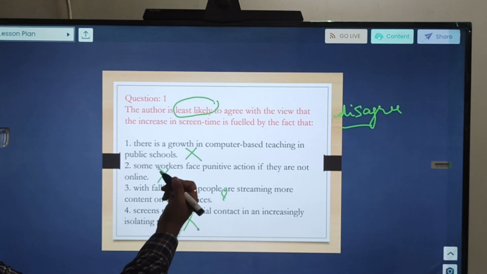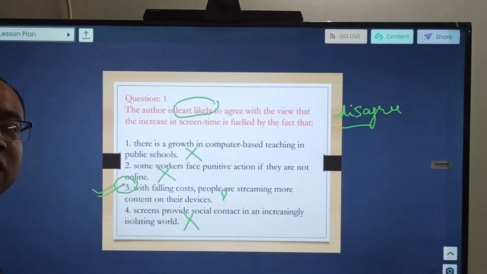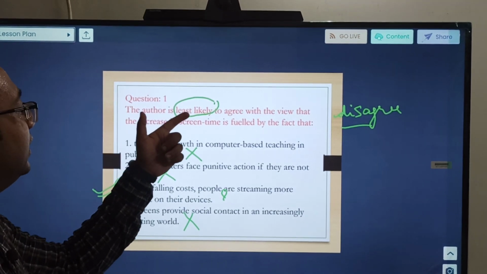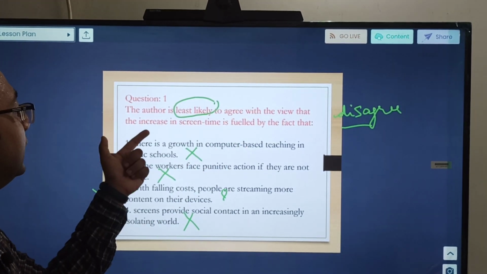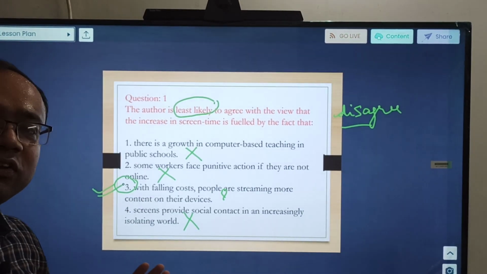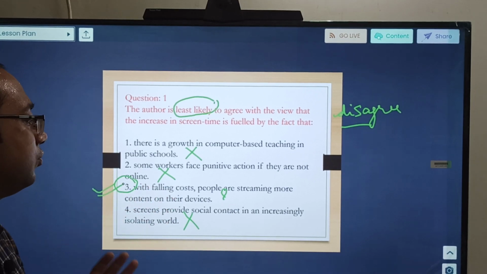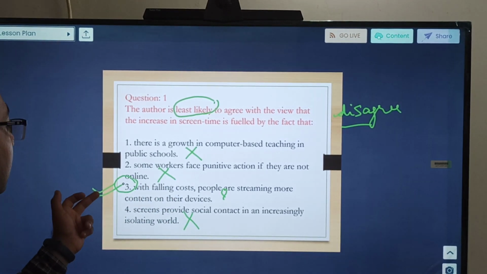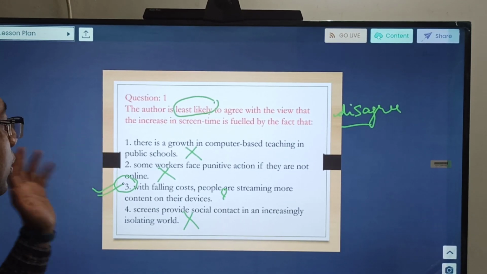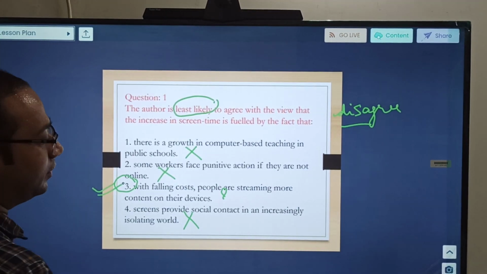So clearly 3 options get eliminated. So our answer is option number 3. Let us check if it fits. The author is least likely to agree with the view that the increase in screen time is fueled by falling cost. There is no place where it is mentioned that it is getting fueled due to some reduction in cost. So definitely this is the correct choice. The author is not referring to this. For the remaining 3, we have some or the other evidence in the passage.